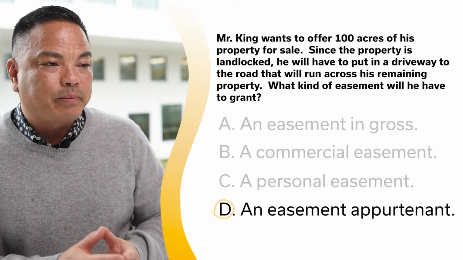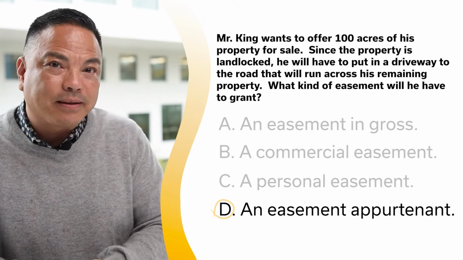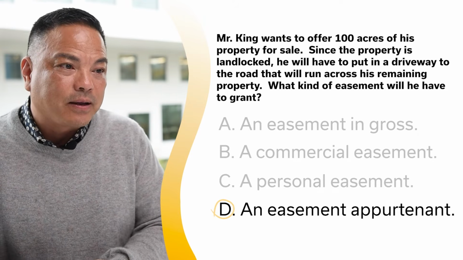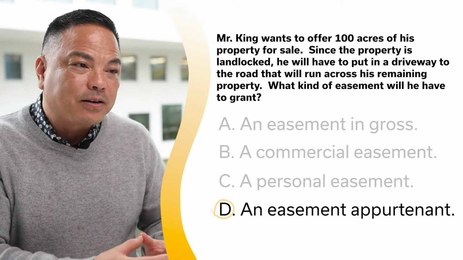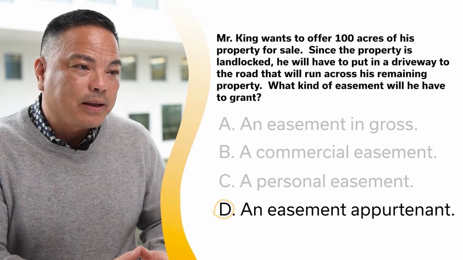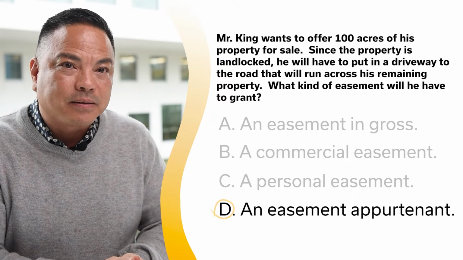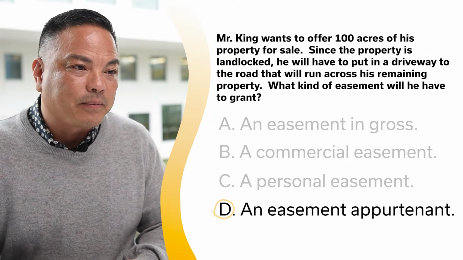So just remember a couple of things. The word appurtenant means to go with the land or to come with the land. So if there is an existing agreement, an existing easement on the property, whoever the owner is inherits that easement or the right to use that property.